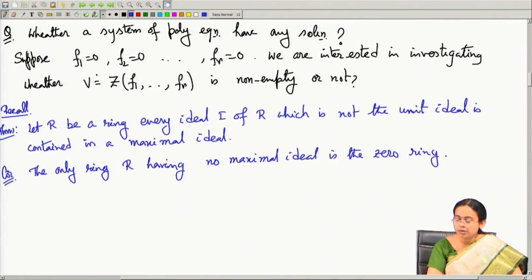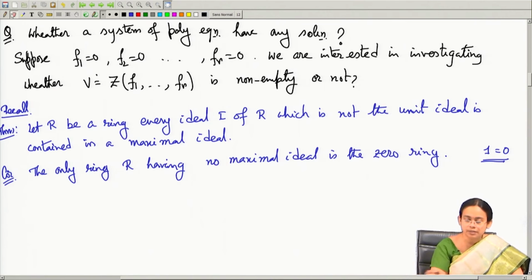Because in the 0 ring we know that the multiplicative identity is the same as the additive identity, 1 is equal to 0. That means there is only one ideal, which is the unit ideal, and therefore there does not exist any maximal ideal. If there is a proper ideal in a ring, it should always be contained in a maximal ideal. That is what this theorem says. So, if a ring does not have any maximal ideal, that ring has to be the 0 ring.